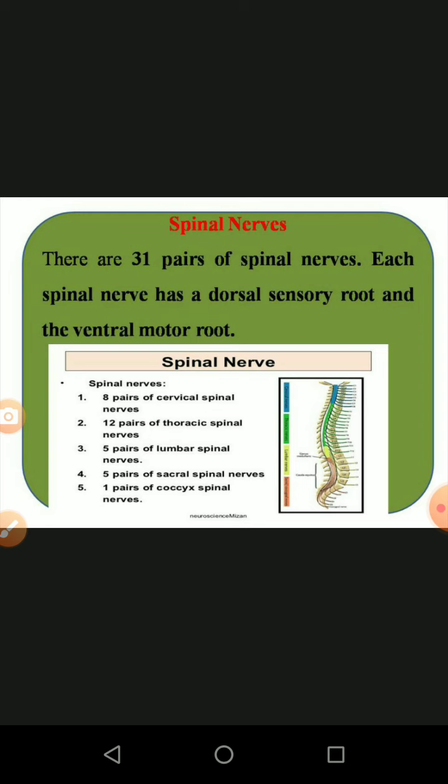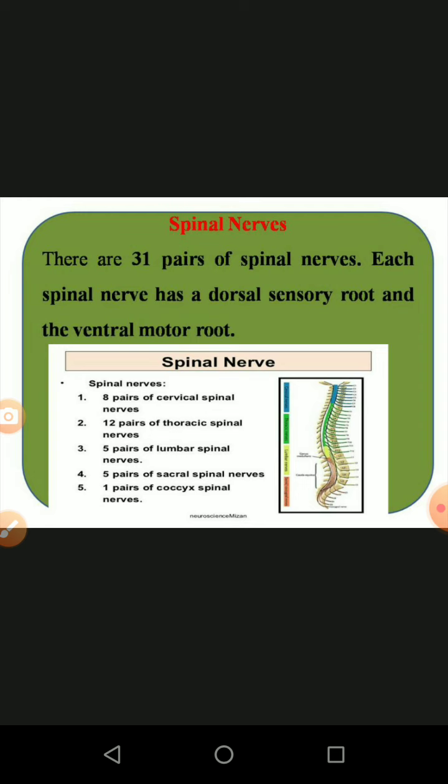8 pairs of cervical spinal nerves, which are connected near the brain. Then 12 pairs of thoracic spinal nerves. The thoracic region runs from the neck to the diaphragm. Then 5 pairs of lumbar spinal nerves, which are at the end of this region. Then 5 pairs of sacral spinal nerves and 1 pair of coccygeal spinal nerves are available. So in total there are 31 different spinal nerves.